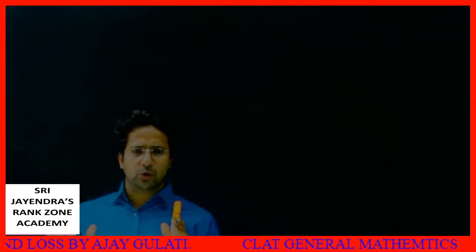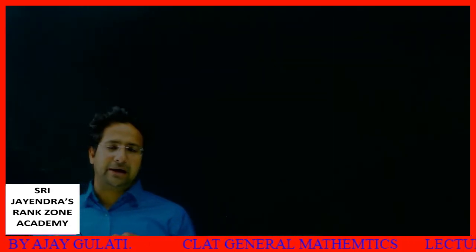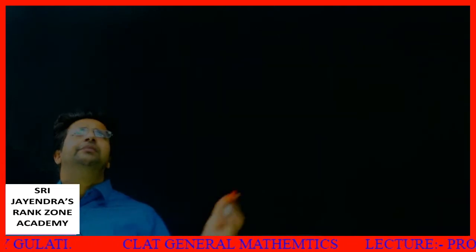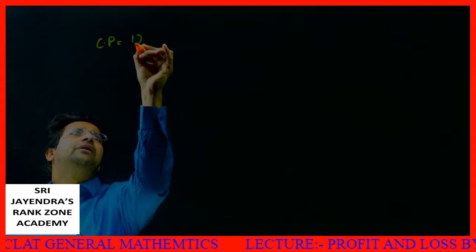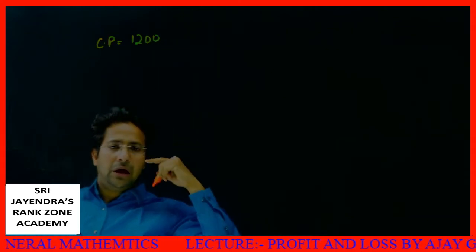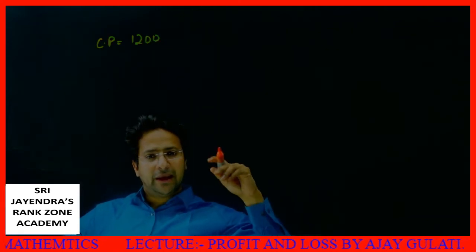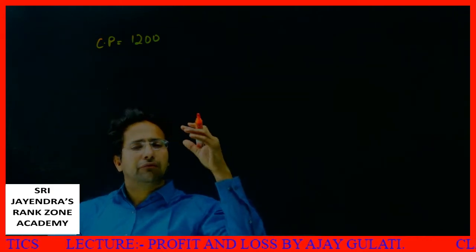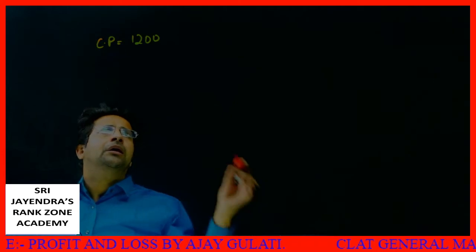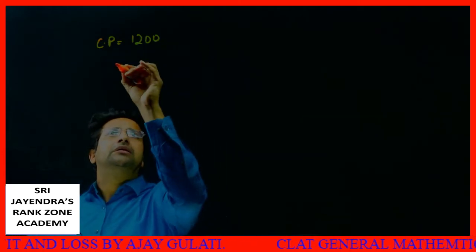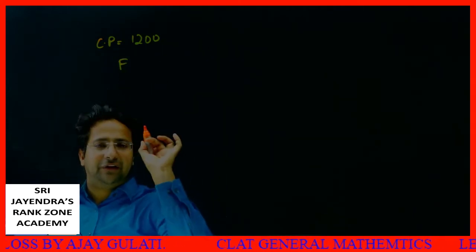Let's look at one or two more composite examples, then I move on to the practice questions. See, suppose I buy a thing for, let's say, 1200. Now, by any chance, once there is a profit and the second time there is a loss. The cost price for the factory is 1200.